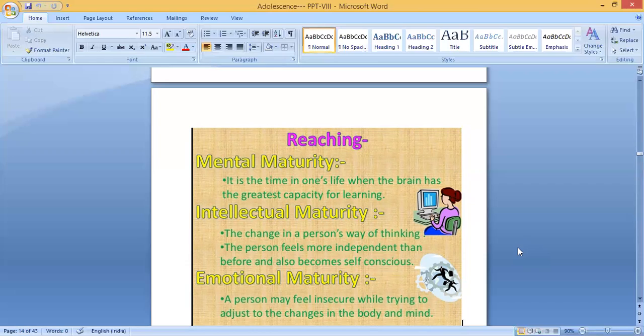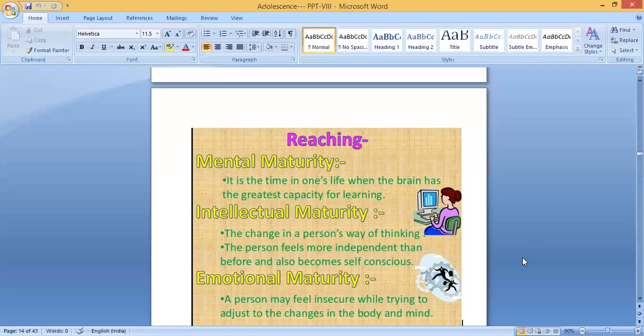You can see that all these changes happen when you come to high school, 8, 9, 10, and after that plus one, plus two, and college life, degrees. What are the changes? Intellectual maturity means a change in a person's way of thinking. Till that time, you are a child. Now you will become independent. So the change in a person's way of thinking, and the person also feels more independent than before.